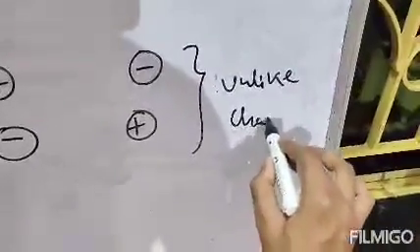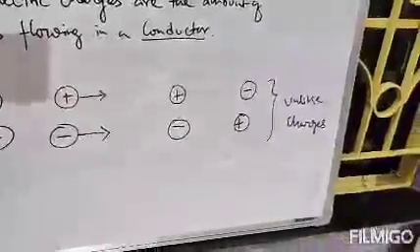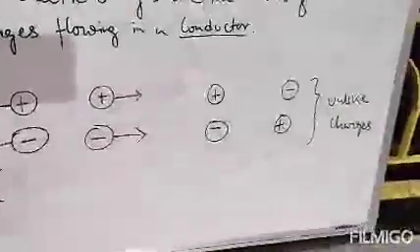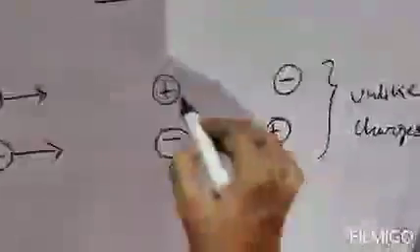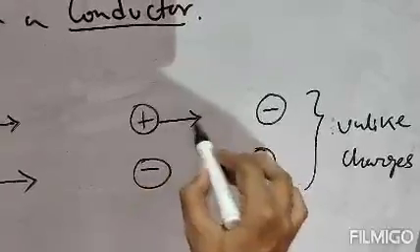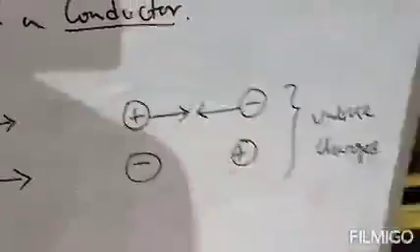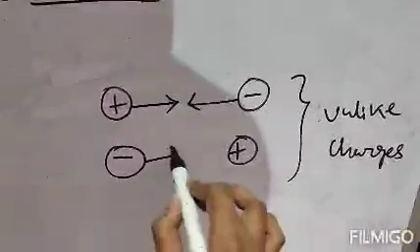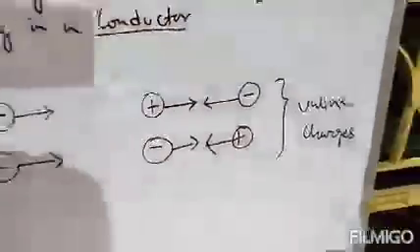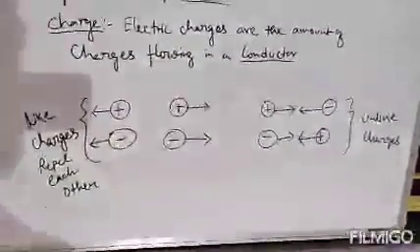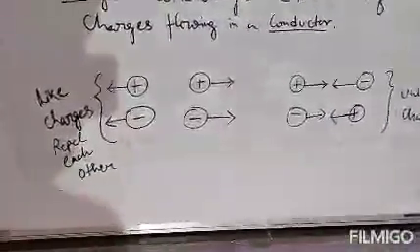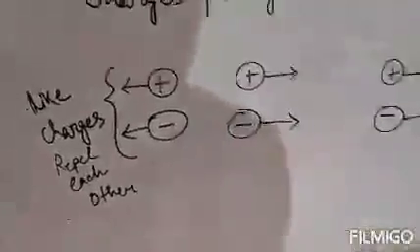The property of unlike charges is that they attract each other. So these are like charges and these are unlike charges. Clear? Next, what is the equation of charge?